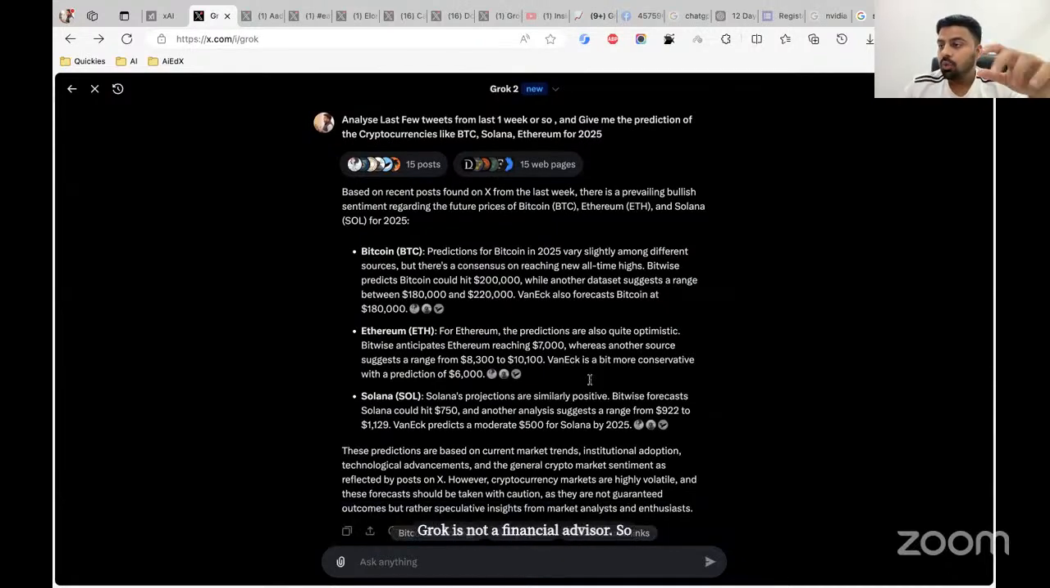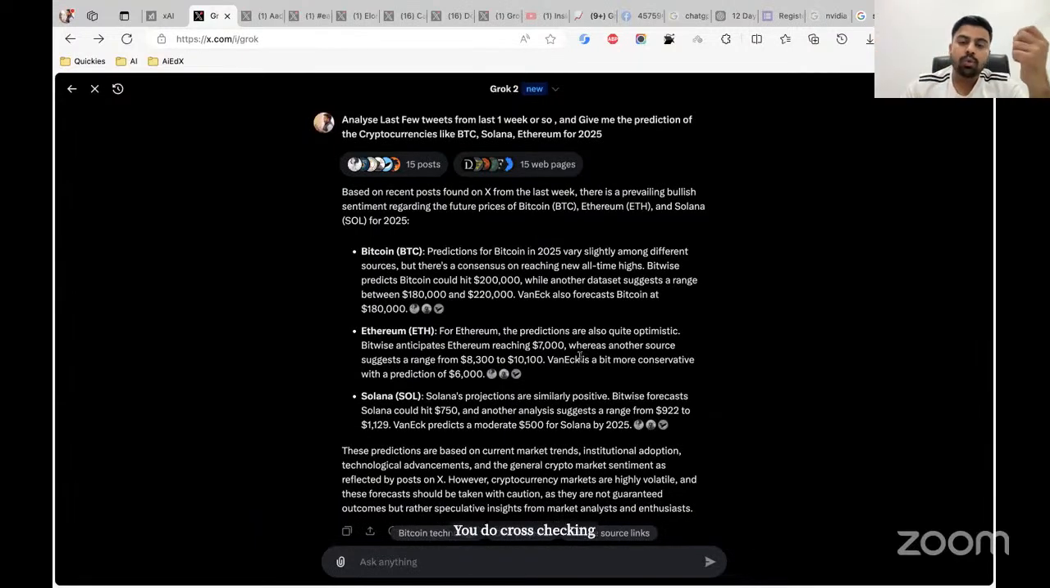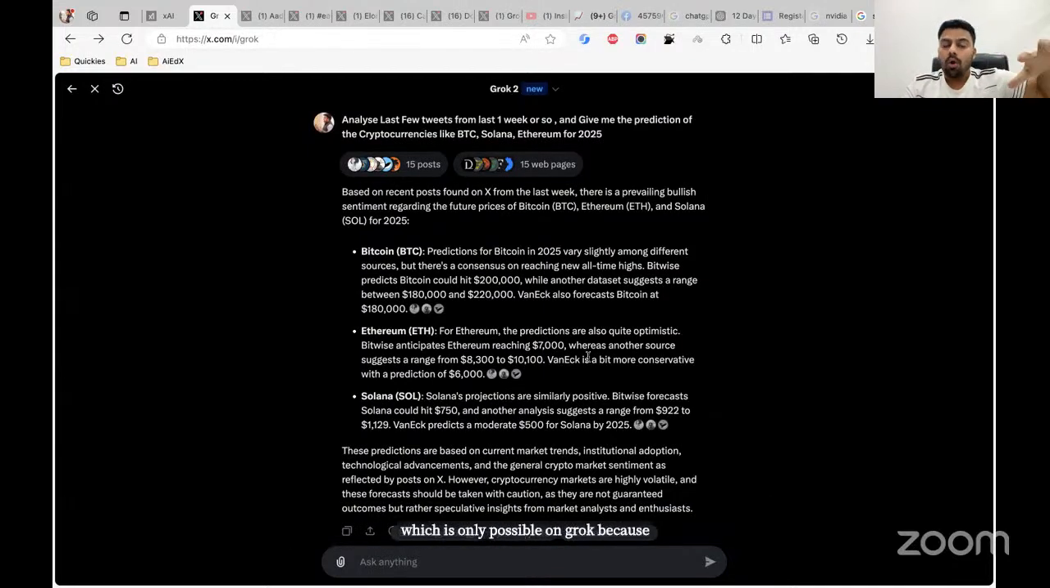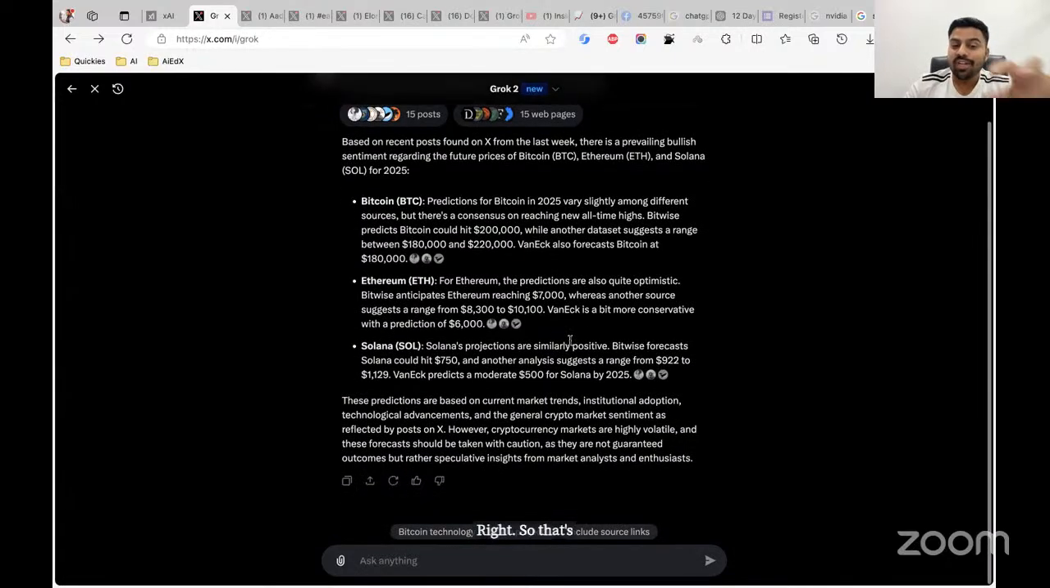So we can use these tools for some idea of where the markets might go, cryptocurrency might go, stocks might go, or any other financial stuff. So do not make your financial decision solely based on this. Do cross-checking on multiple sources as well, but this is a use case that I wanted to share with you, which is only possible on Grok, because Grok has access to x.com's data. So it can analyze data on X, data on the internet, use its own intelligence, and give you the output. ChatGPT is not capable of doing that. ChatGPT can access the internet, but it doesn't have social media data, right? So that's the unique use case which I wanted to share with you.